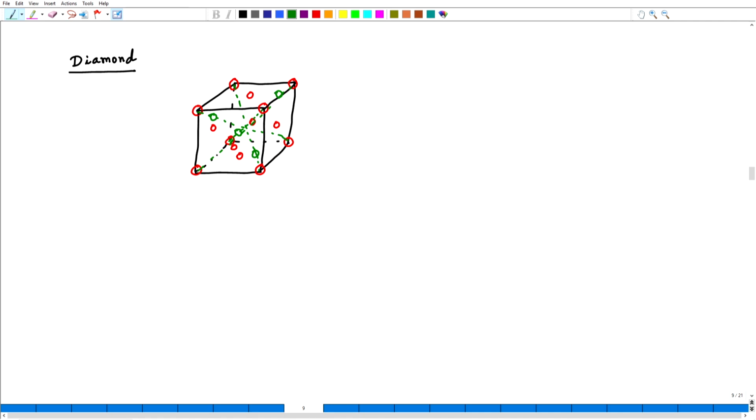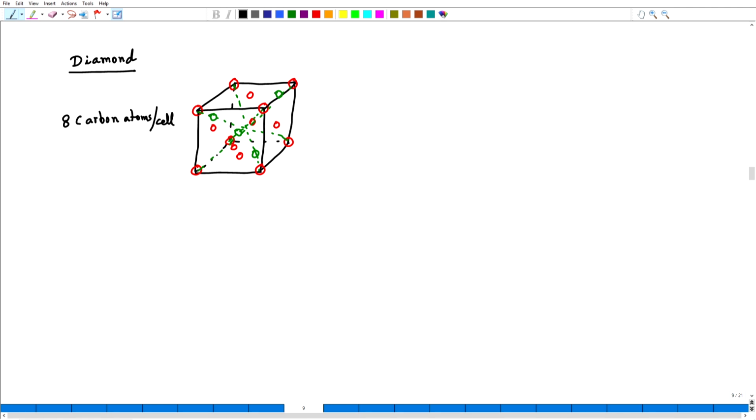So, if you look at it, first of all the red and the green atoms are all carbon atoms, but the red ones are lying on the corners and the face centered positions. The green ones are lying on the body diagonal. If you look at the number of carbon atoms, one will find that there are 8 carbon atoms per unit cell. Now, what is its lattice?